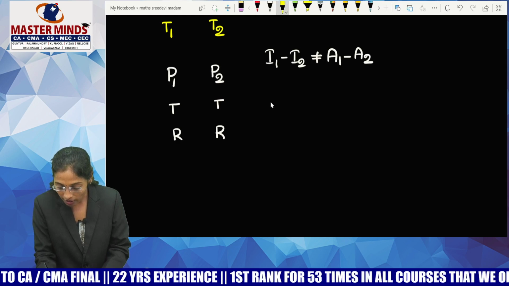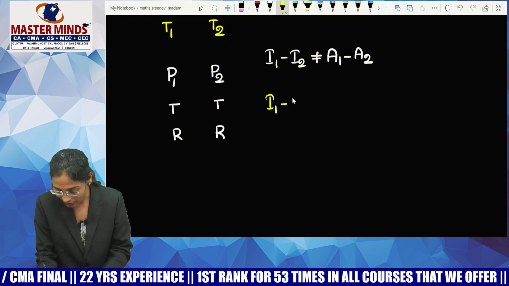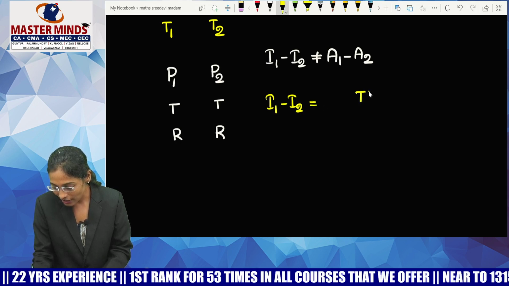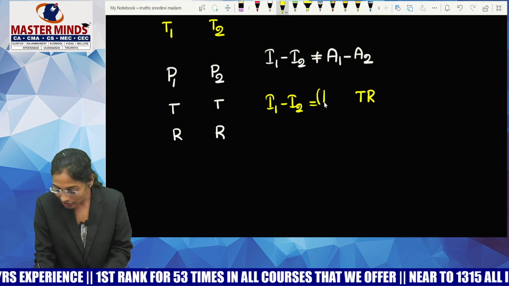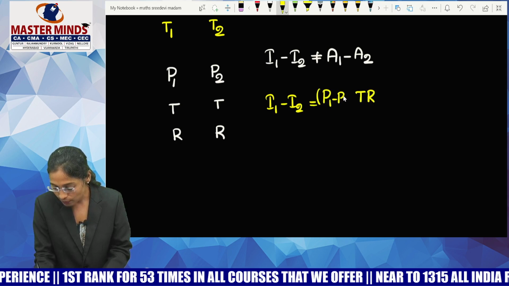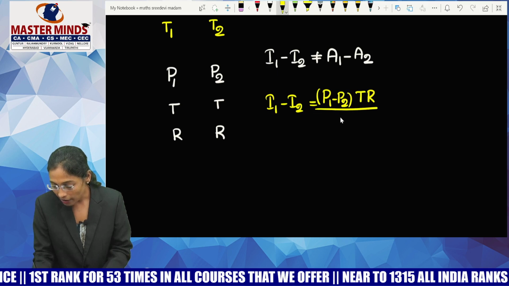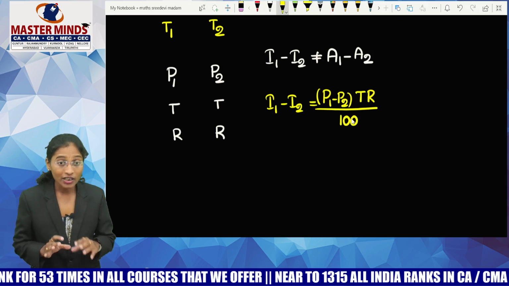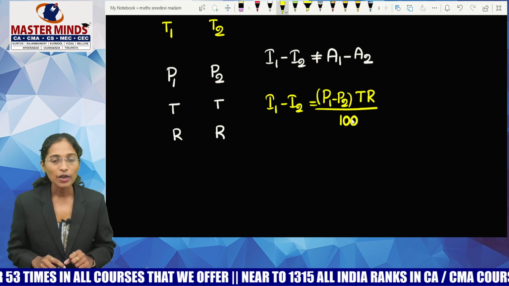Now, I am telling you the formula for difference between interest. I have already told you, those which are constant, keep them as constants. Those which are varying, calculate the difference between them. P1 minus P2 into TR by 100. So, this is what the difference between interests means.